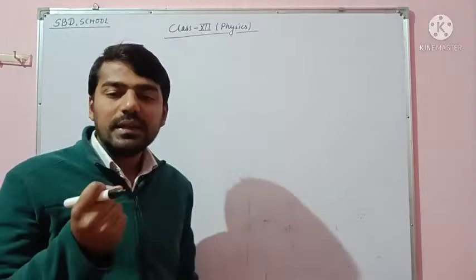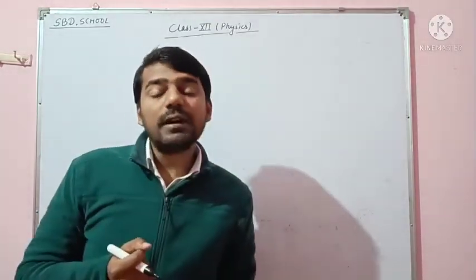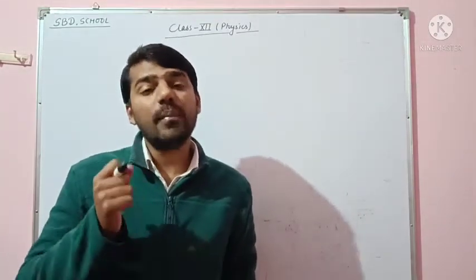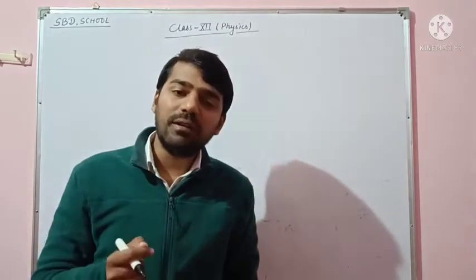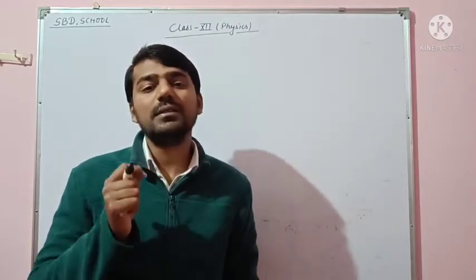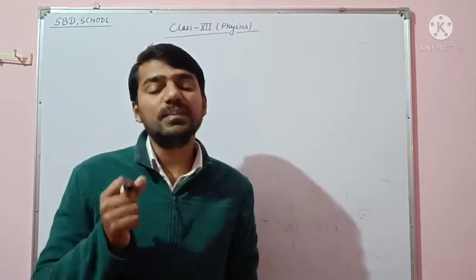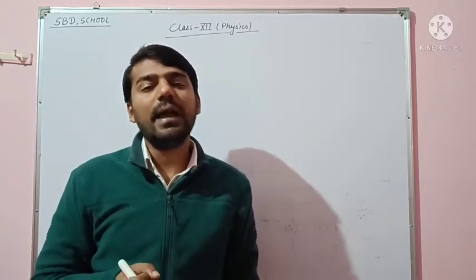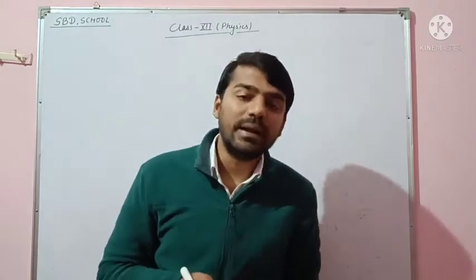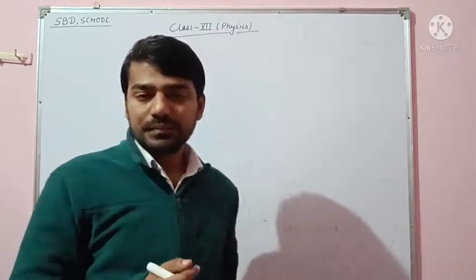In the previous class, we studied semiconductors. What is a semiconductor? An object or matter that behaves like an insulator at 0 degrees Celsius, and behaves like a conductor at room temperature, is called a semiconductor.